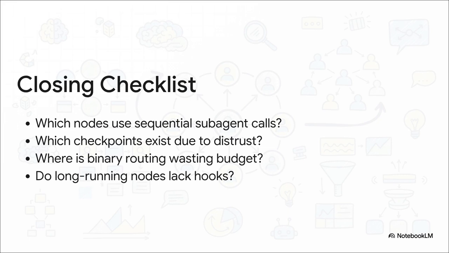Take these 4 questions to your engineering team literally this week. 1. Which nodes in our pipeline still use sequential subagent calls that should be replaced by dynamic workflows? 2. Which human-in-the-loop checkpoints exist solely because we didn't trust the old models? 3. Where exactly is binary hard-coded routing wasting our compute budget? And 4. Do our long-running asynchronous nodes currently lack mid-task intervention hooks?